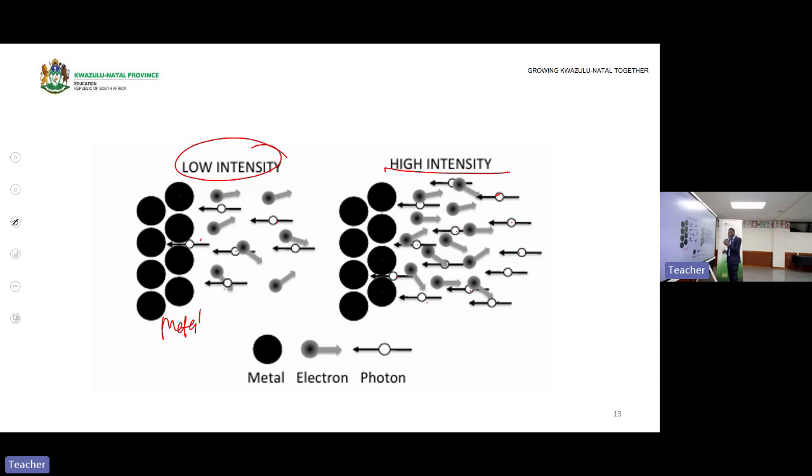Now we have 13 photons that will strike the metal. This means here I would have 6 electrons emitted, but here I will emit 13 electrons. So in 1 second here I emit 13 electrons, there I emit 7 fewer. There are more electrons I am emitting, because the intensity has increased. Increasing the electrons per second increases what? It increases the current, provided that they were emitted before. But if they were not emitted, even if I increase my intensity, electrons will still not be emitted.